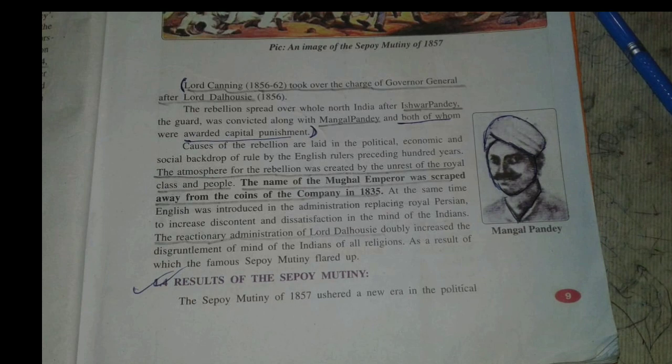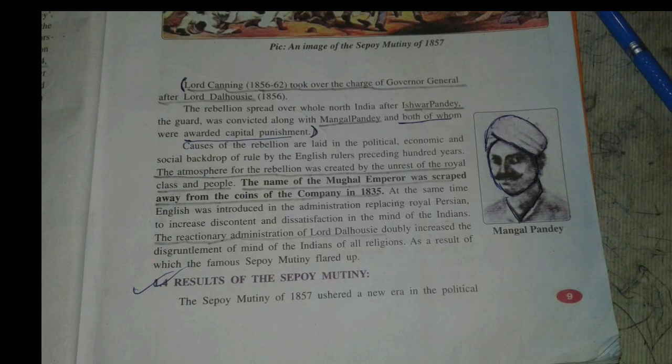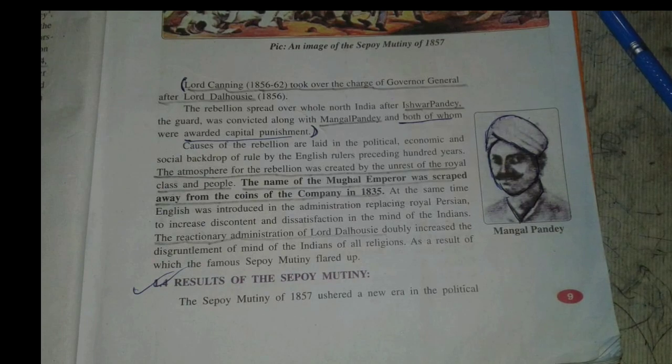Keeping that in mind, the Crown, that means the Queen of England, tried to bring some kind of measures.